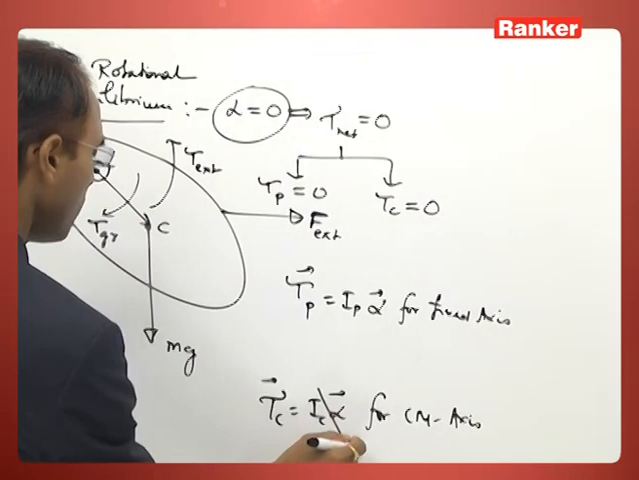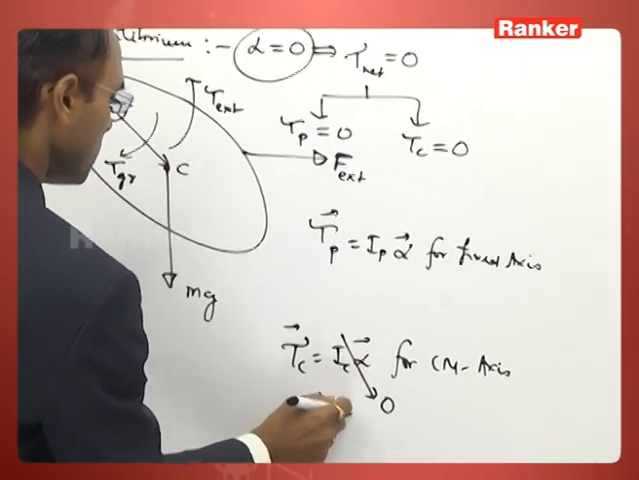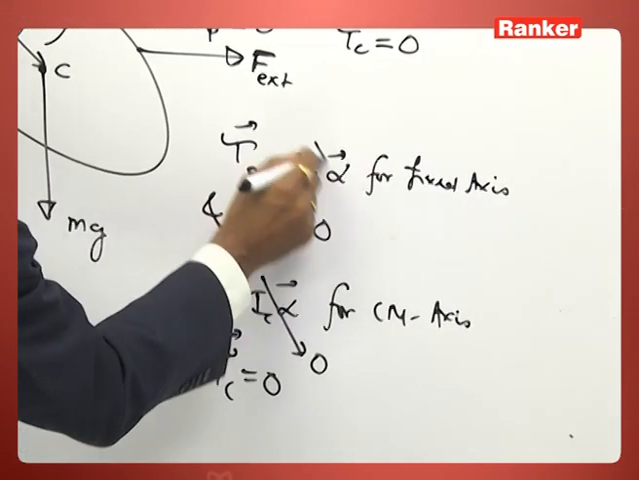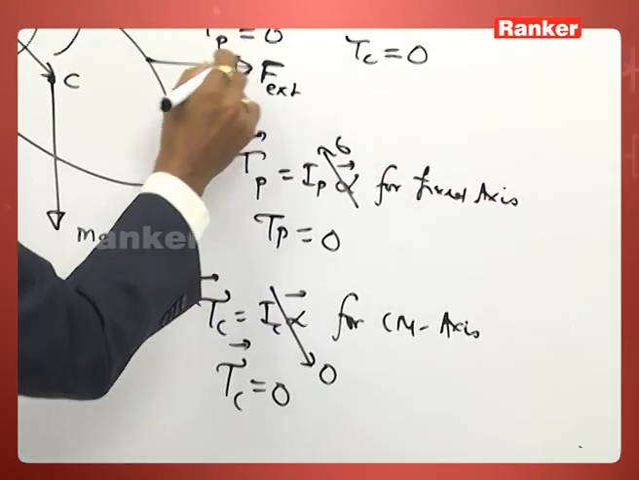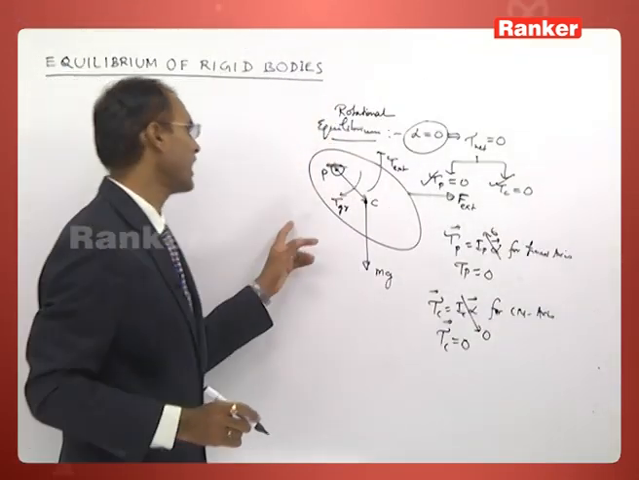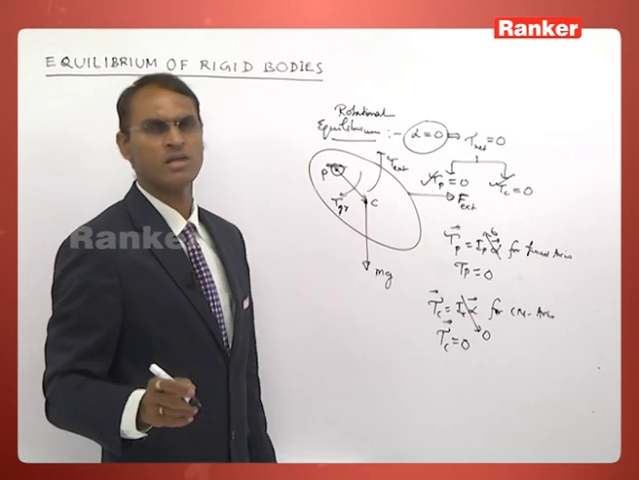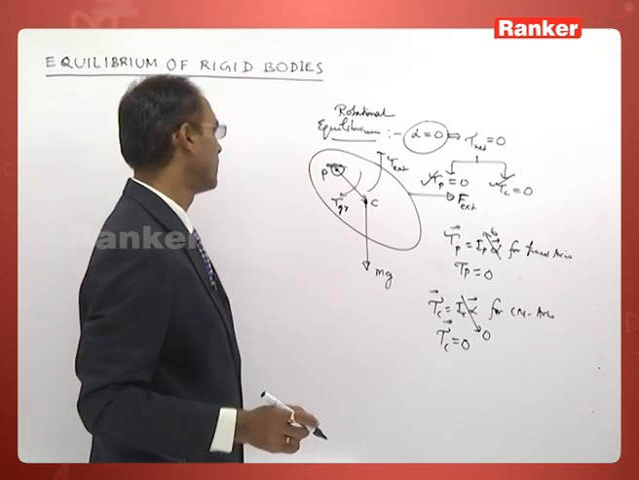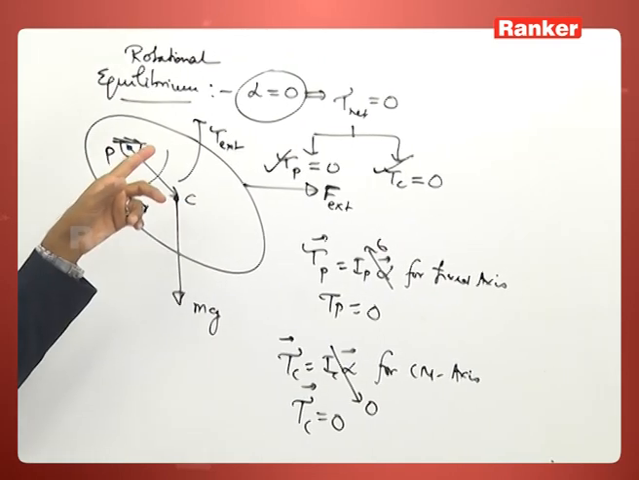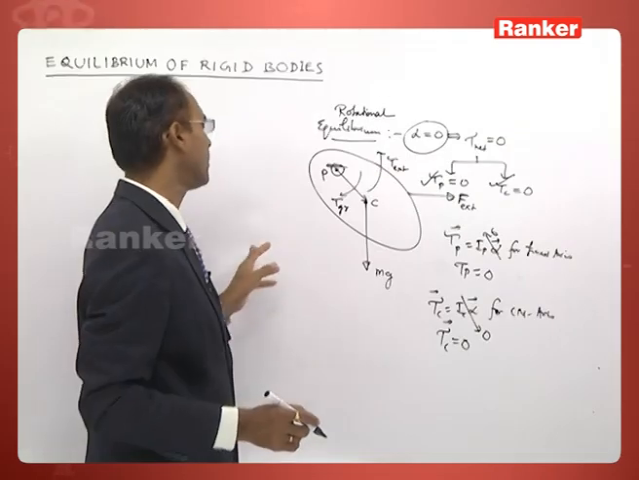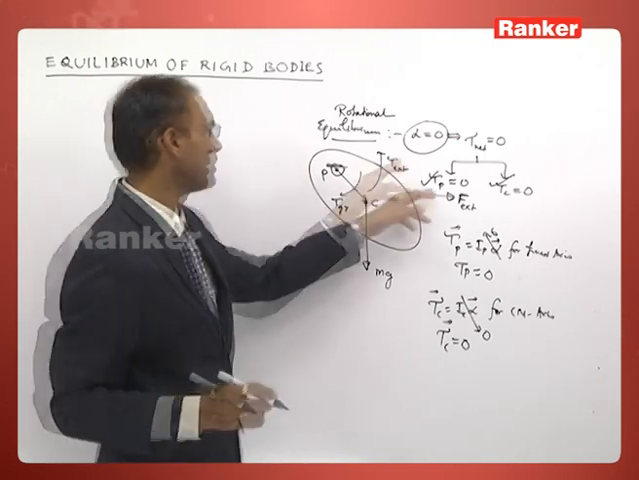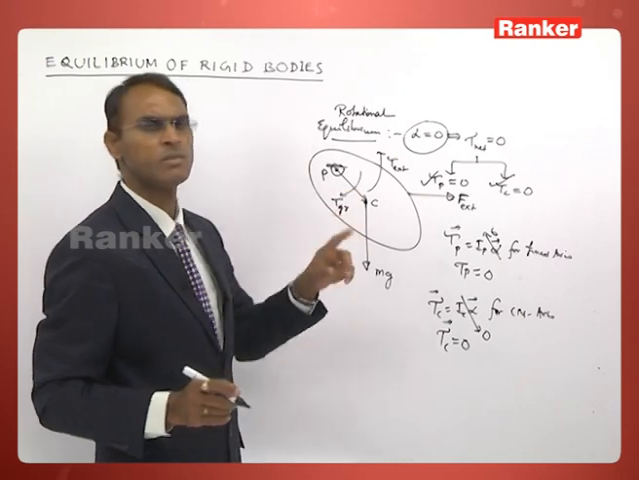When alpha becomes 0, tau c will be 0 and tau p also will be equal to 0. So when alpha becomes 0, tau p and tau c both will be equal to 0. P you can take any other point outside the body also, doesn't matter. It may be pivot, it may be center of mass, it may be any point outside the body, but should be fixed or should be moving with constant velocity. So the reference points must be inertial.